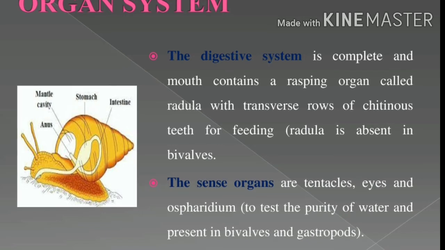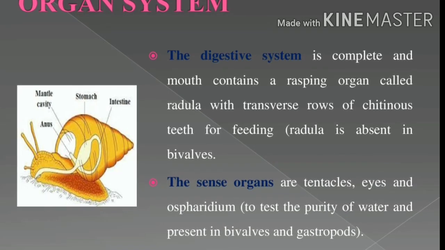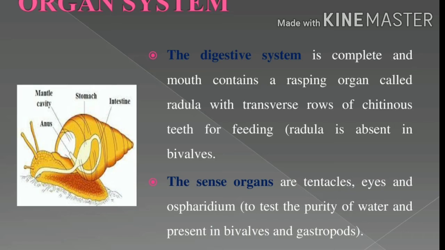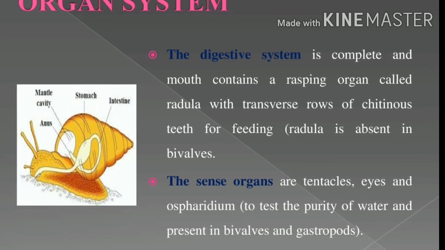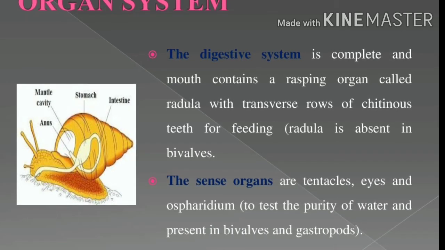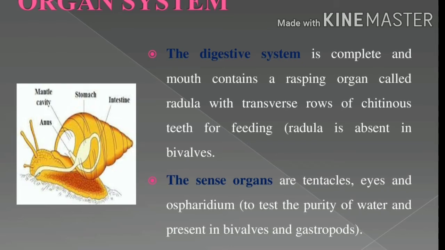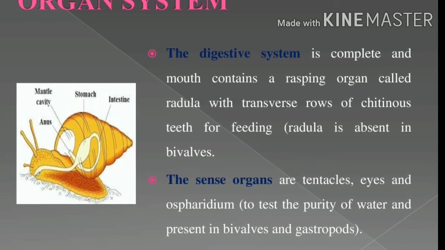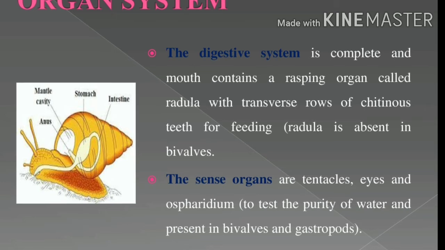What are the sense organs present in the phylum Mollusca? One is the tentacles, next is the eyes and next is the osphradia. What is the role of the sense organs? They test the purity of water and are present in bivalves and gastropods.